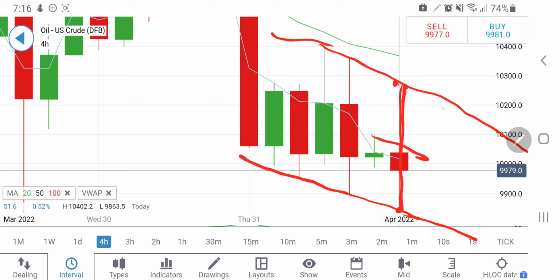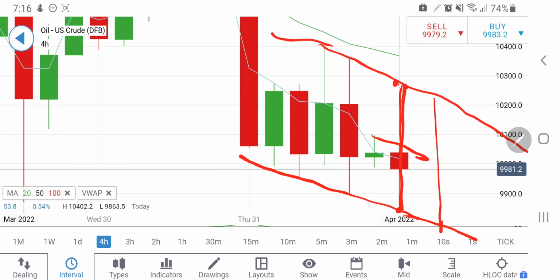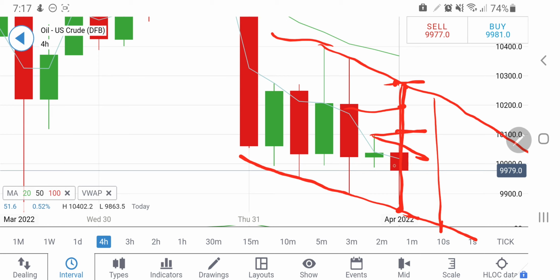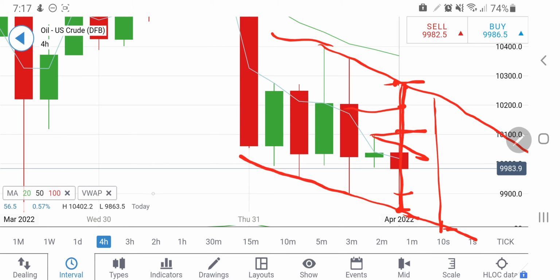I'll be watchful of the trading behavior in between this zone, that is 98.5 to 103. Any breakout beyond 101 is a good level to go long, for 102 and 103 levels. So yes, if you see it trading above 101, you can go long out there. Also on the downside, the support is at 99, and below 99 it will try to come back towards 98 levels. So I'll be watchful of this.